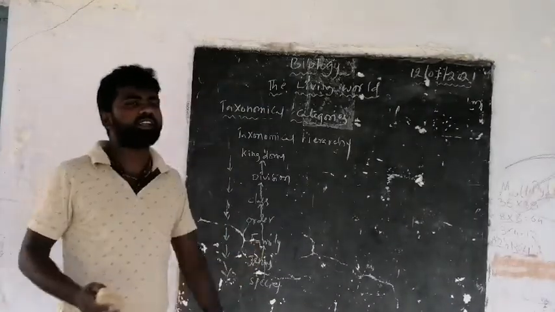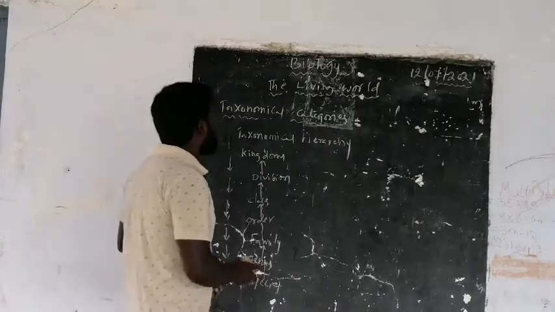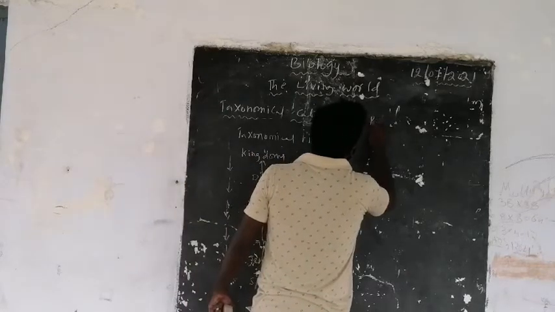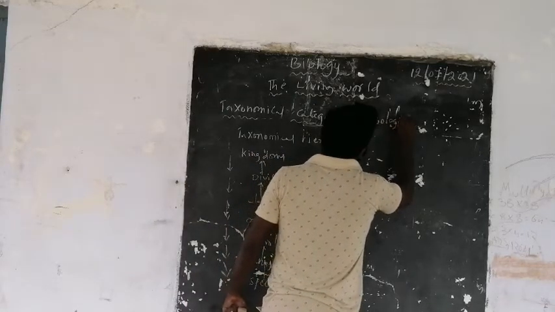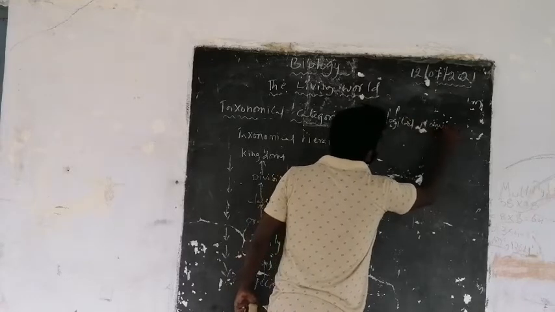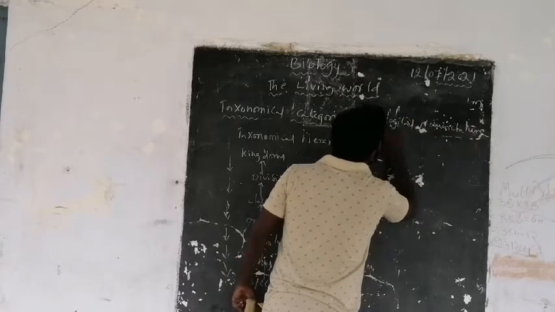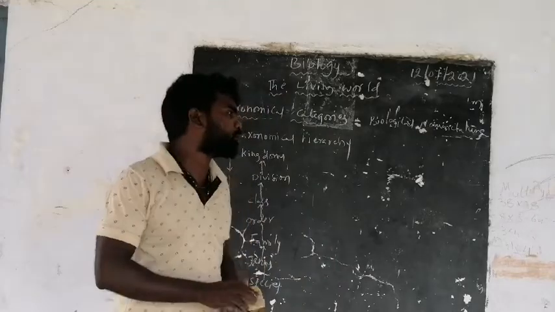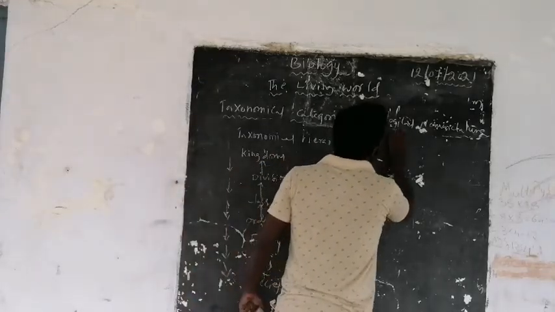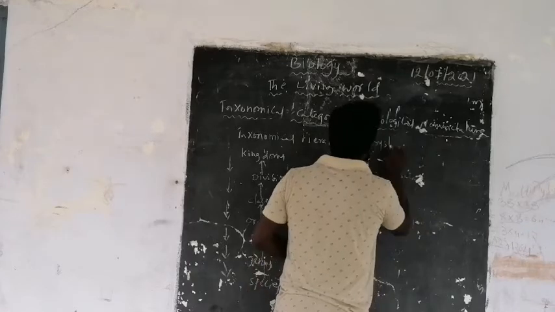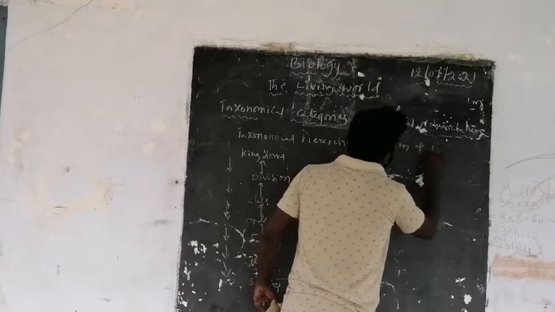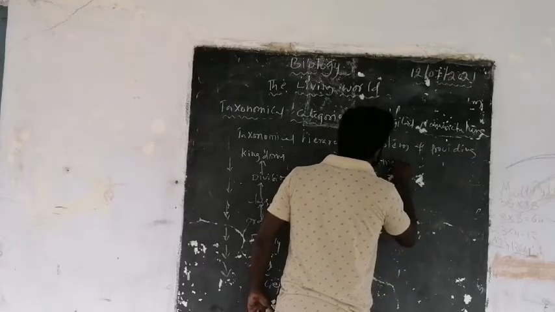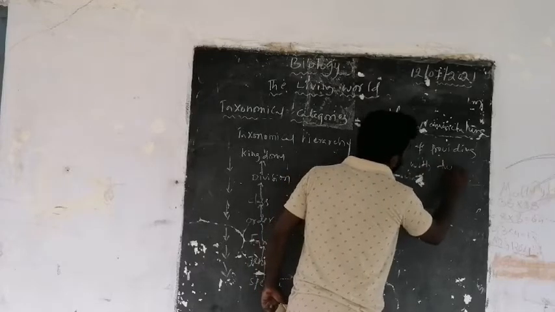And in the nomenclature, we need to discuss one thing that is called biological nomenclature. The biological nomenclature. Here, the system of providing names with two components is called biological nomenclature.